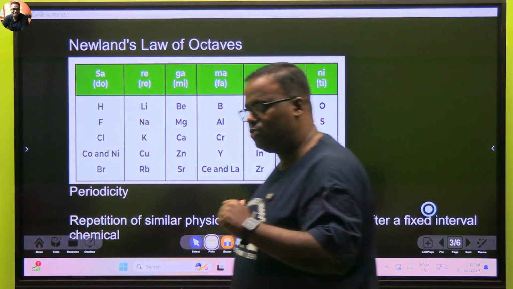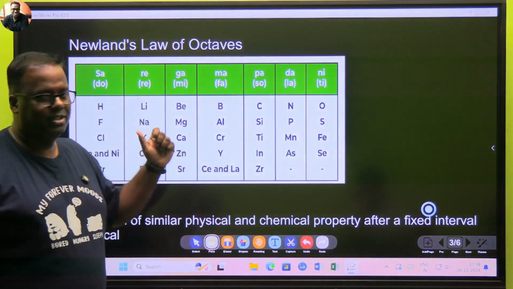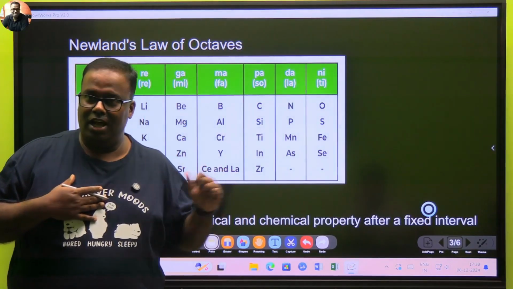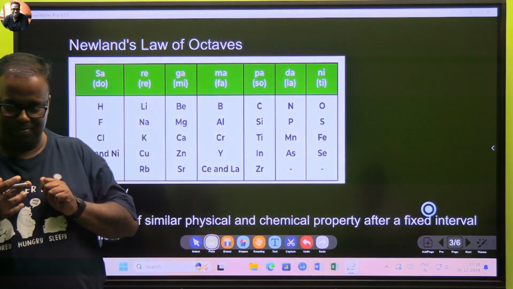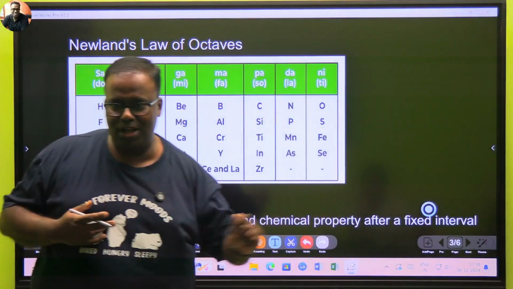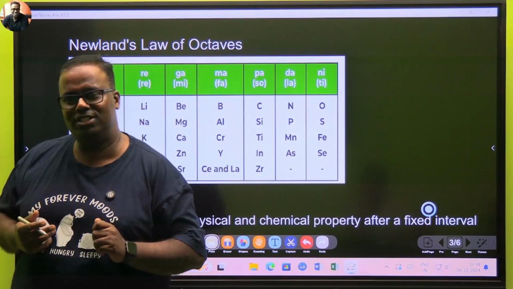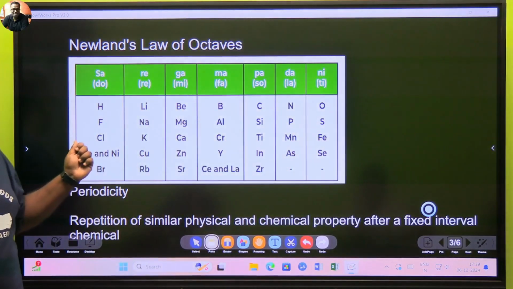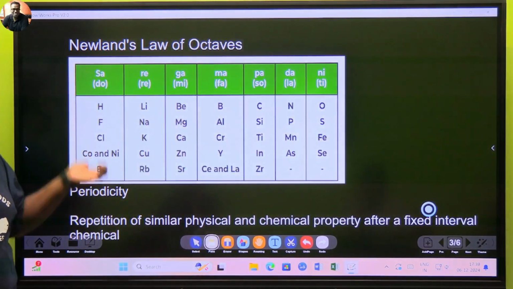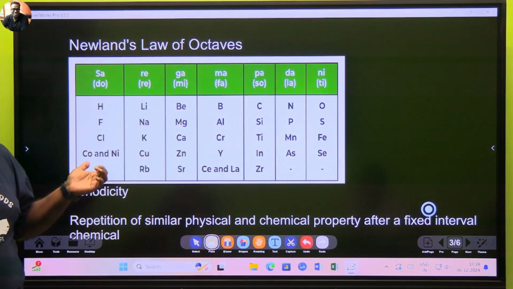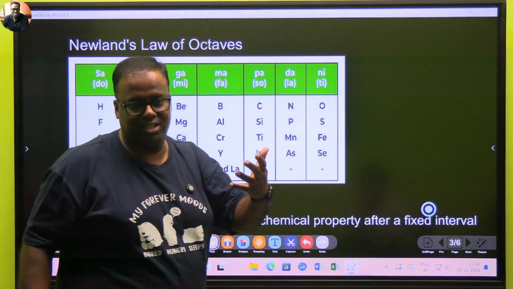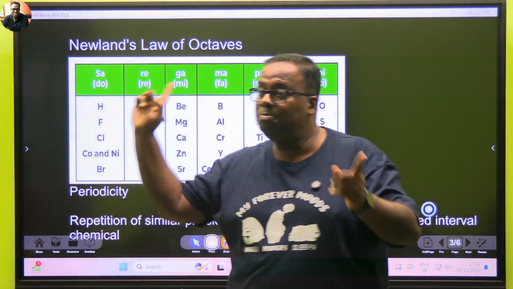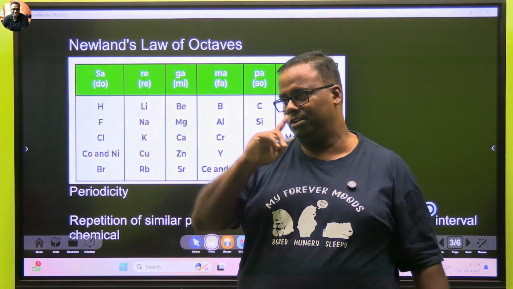Now how is it, sir? Think about it. It is like we study chemistry on which day? Friday. Again, next Friday, we'll study chemistry. That means 7 days from now, don't ask anyone what is the subject we'll study. 7 elements later, don't ask what is this element's property. It is same as the other elements in the group. This is known as periodicity. Periodicity means when a particular property repeats itself after a particular interval.